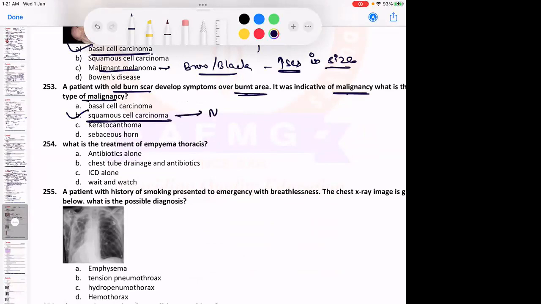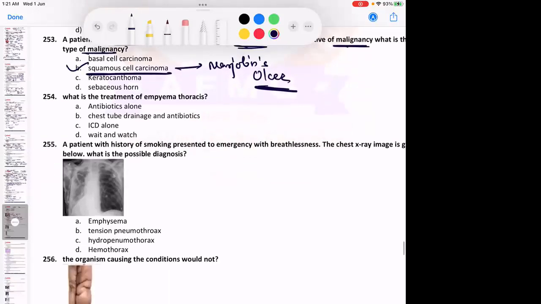Which ulcers form? The pre-malignant ulcers after burns are known as marginal ulcers. Please remember, pre-malignant ulcers seen after burns are marginal ulcers, which can further develop into squamous cell carcinoma. Curling ulcers are seen in the stomach; marginal ulcers are seen on the skin. Remember that.